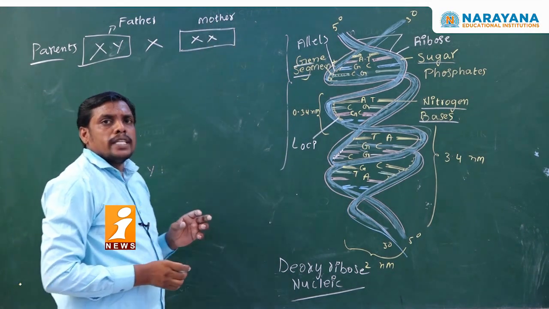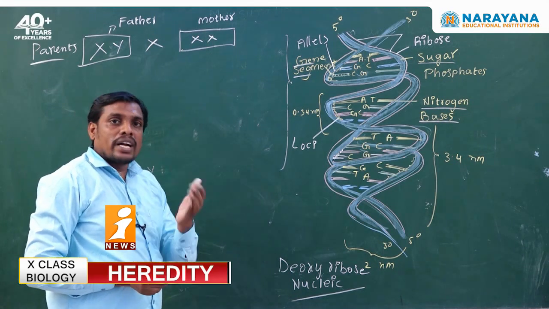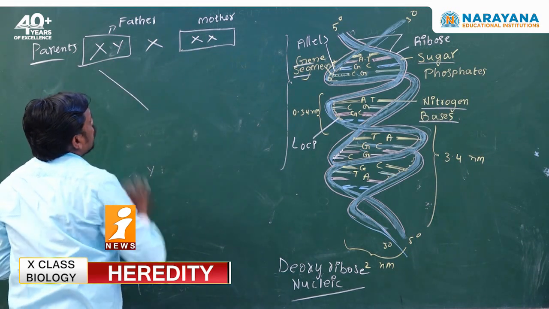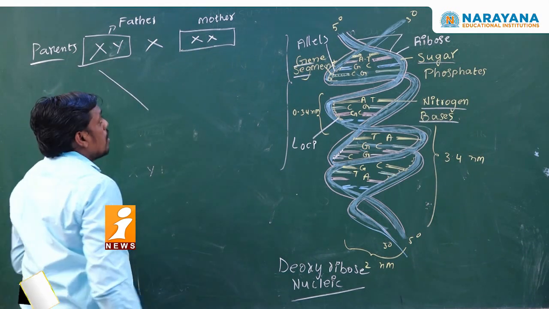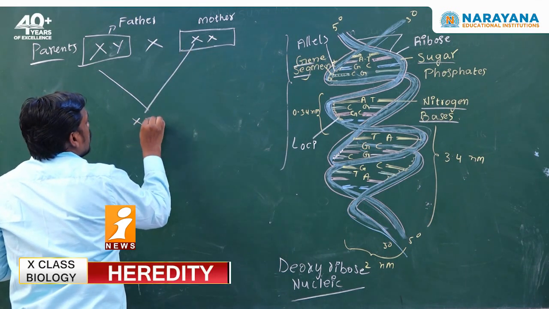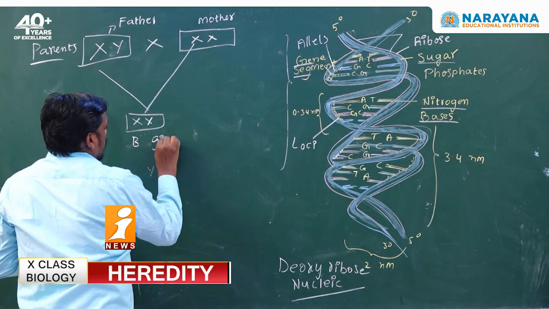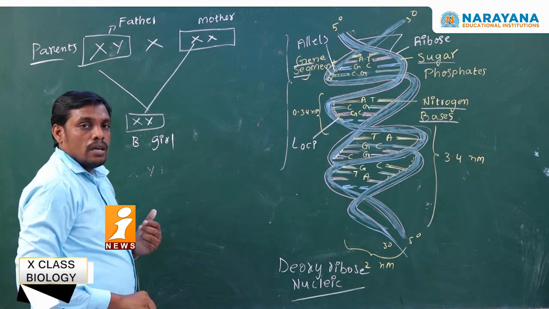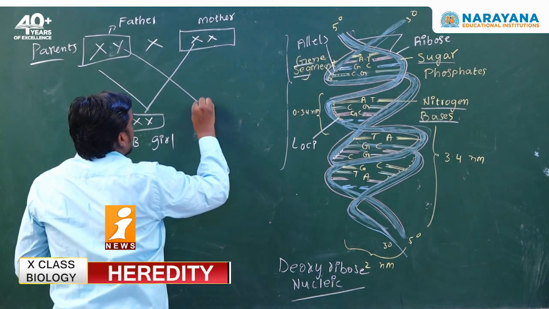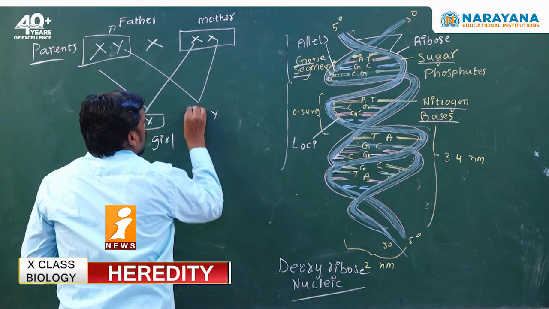During embryonic development, or during fertilization, if the baby gets an X chromosome from the father and also an X chromosome from the mother, the baby will become a baby girl. If the baby gets the Y chromosome from the father and the X chromosome from the mother, the baby will become a baby boy.